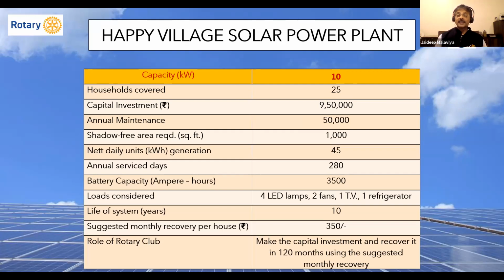So solar energy can best overcome this particular situation, wherein we can provide electricity stored in a battery, and it will provide just for those 4 or 5 hours to energize maybe 4 lamps, 2 fans, a television, and a refrigerator, right? It will bring quality of life. Okay, what's the role of a Rotary Club? Make the capital investment, make a business model. Don't donate the system completely.